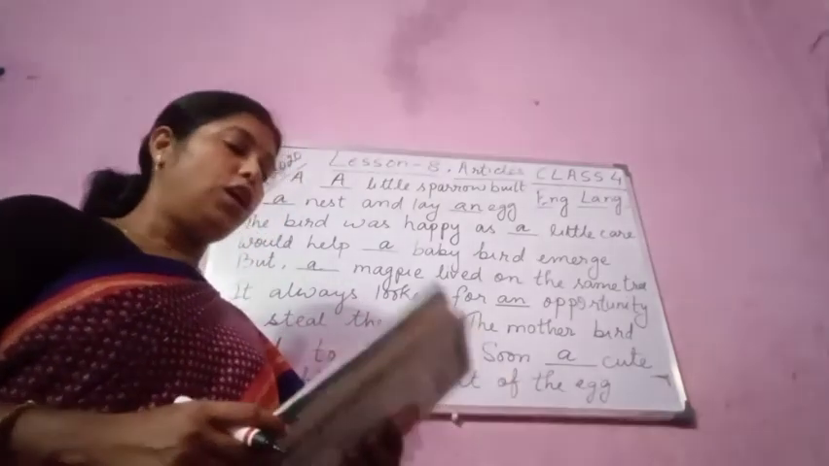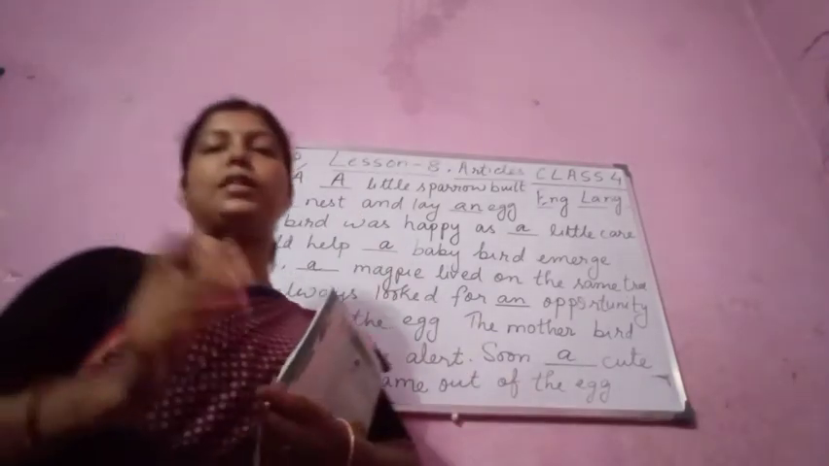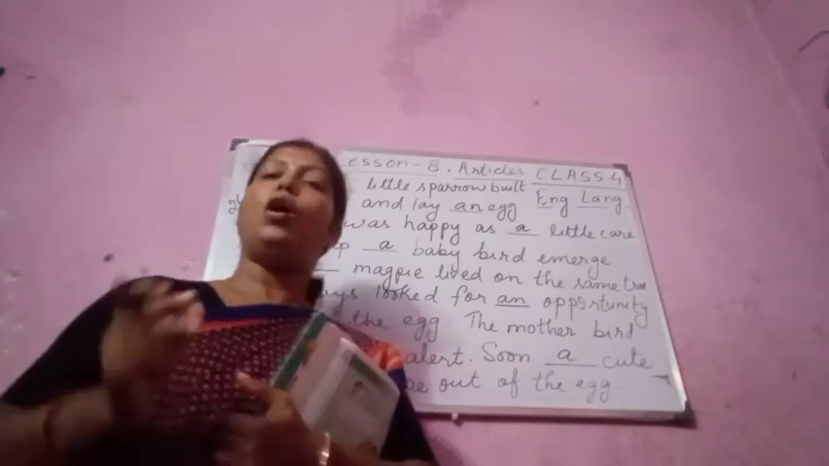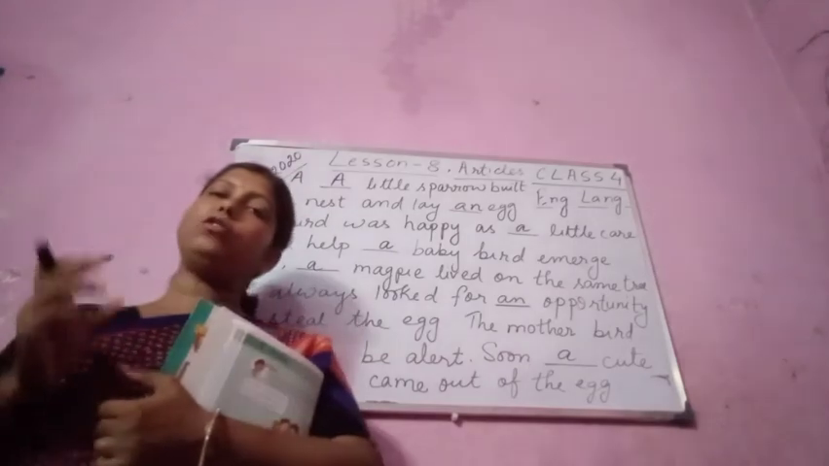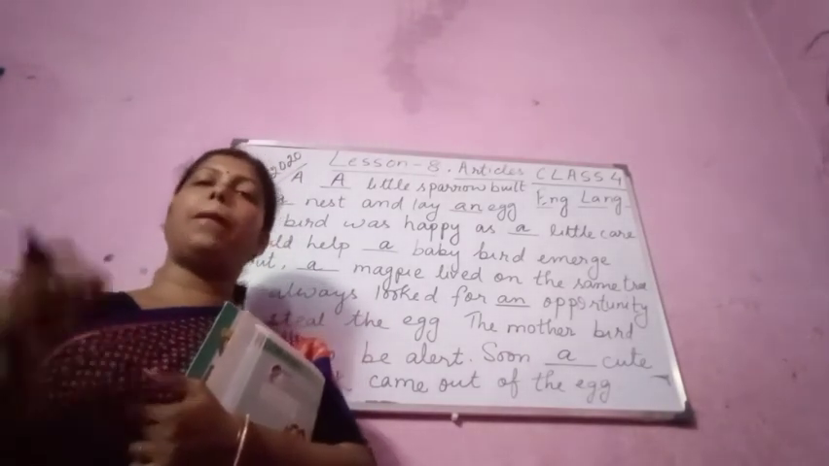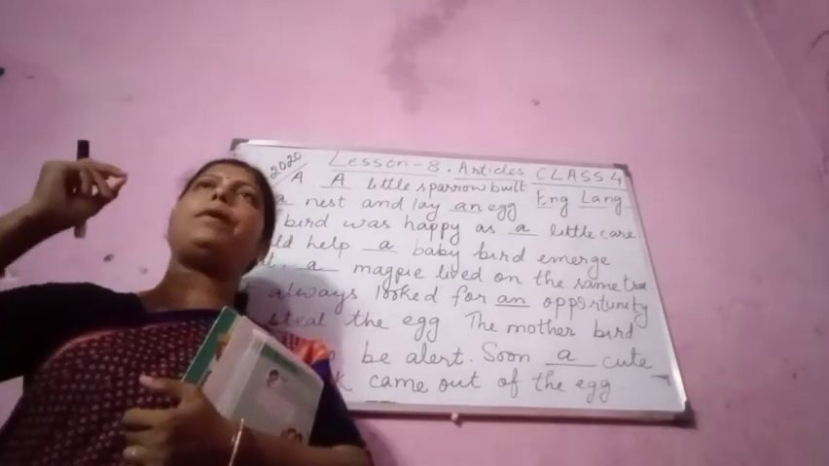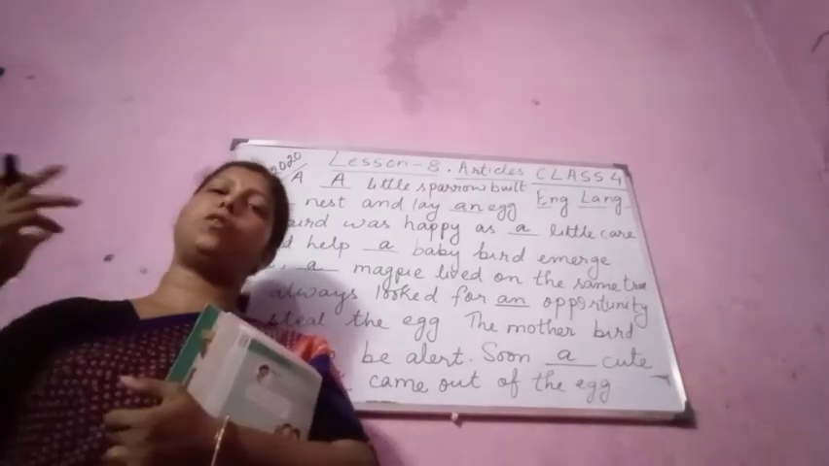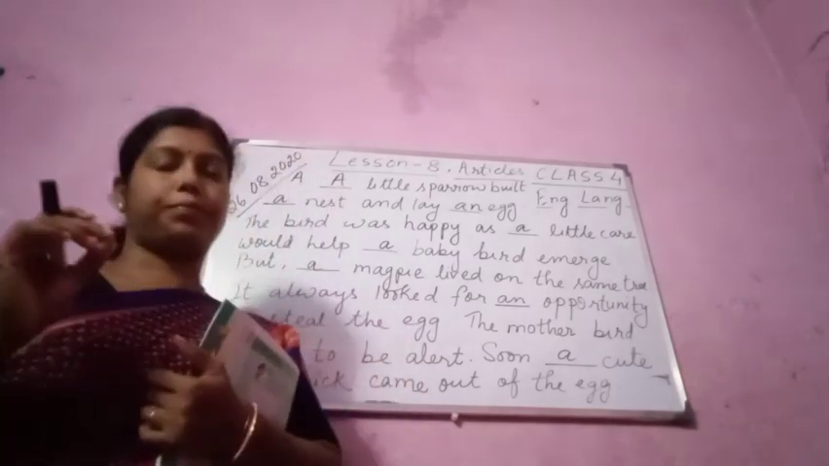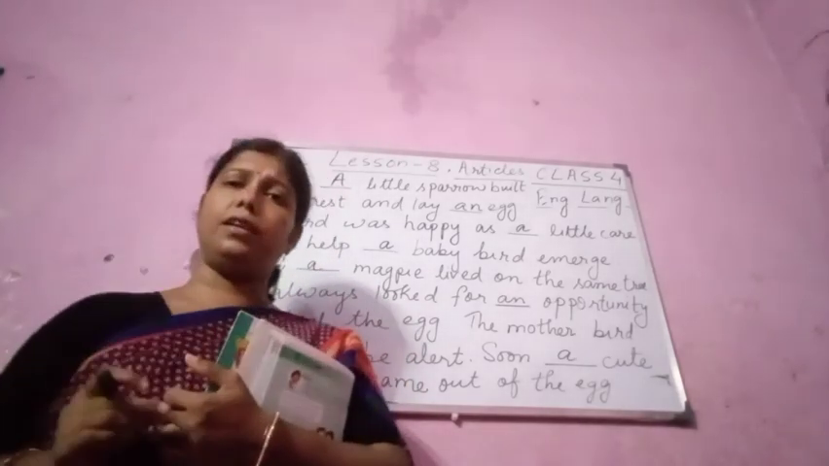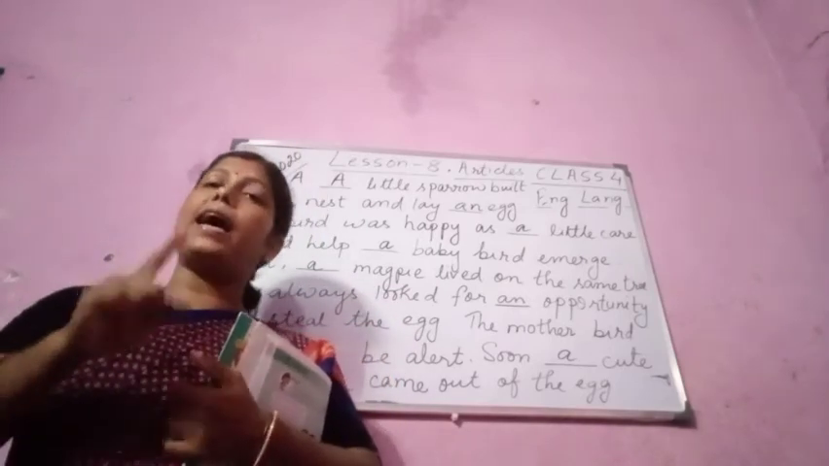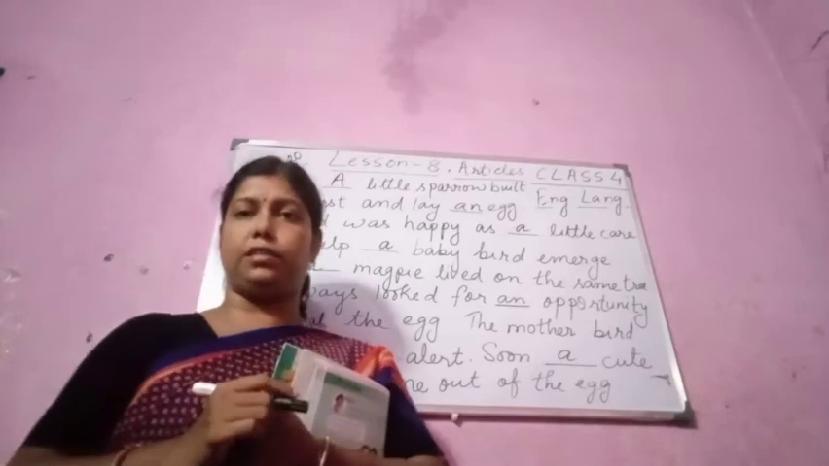Now use of the. The is a definite article. Today we are going to discuss the also. Where do we use the? We use the before something specific or something particular. It may be a particular person, it may be a particular thing. So the is a definite article, whereas a and an are indefinite articles.